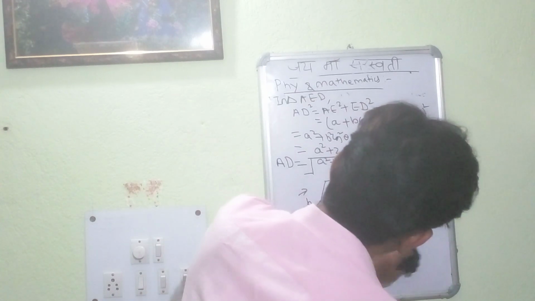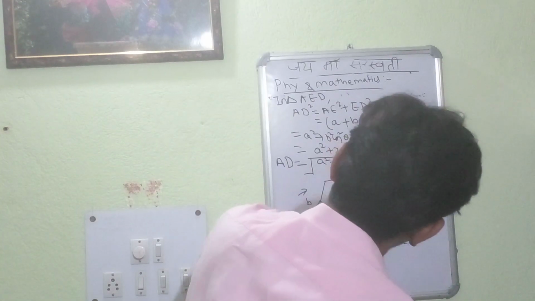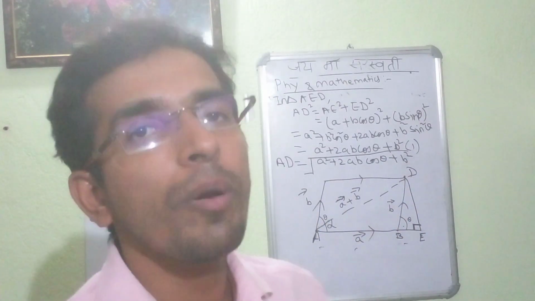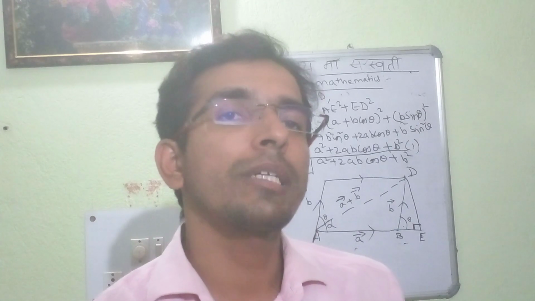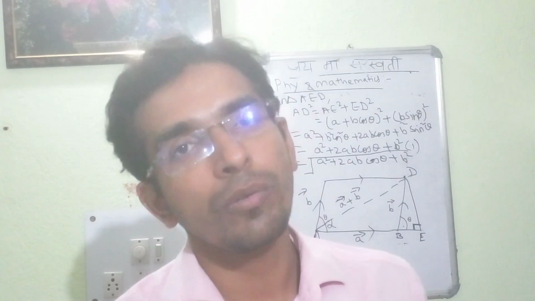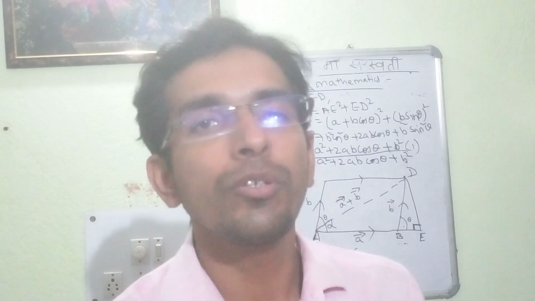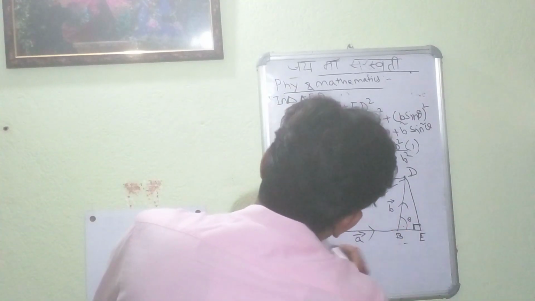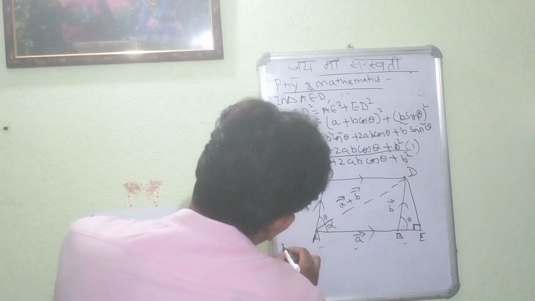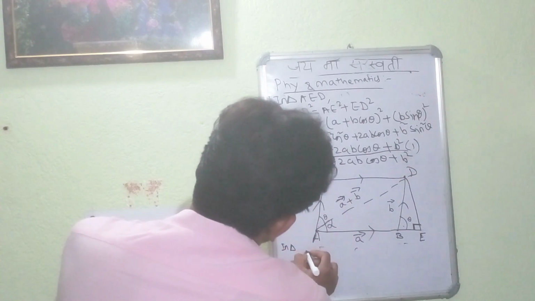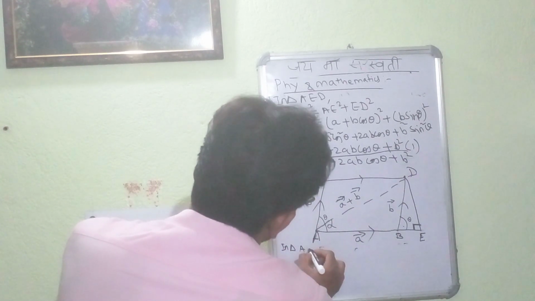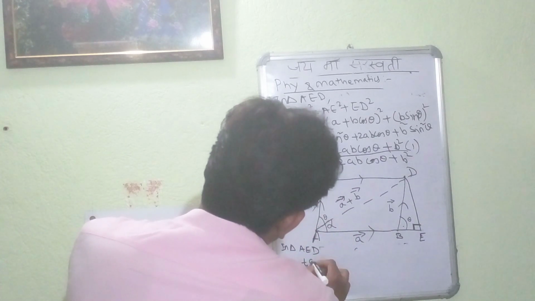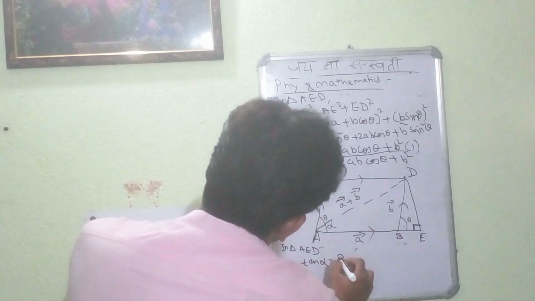So first and foremost, whenever we are talking about the inclination, we take tan theta into consideration. In triangle AED, tan alpha is equal to perpendicular by base.